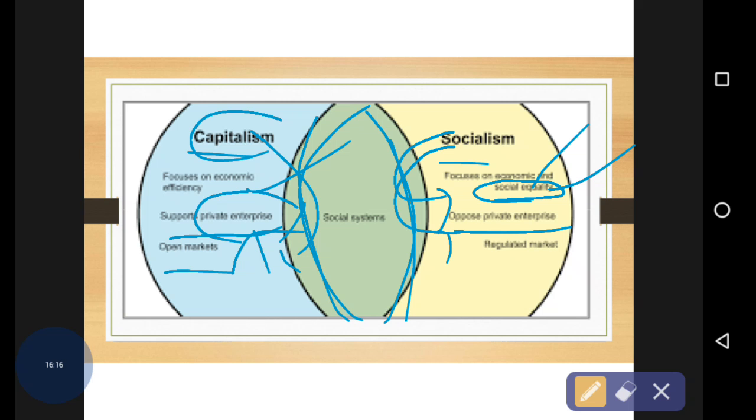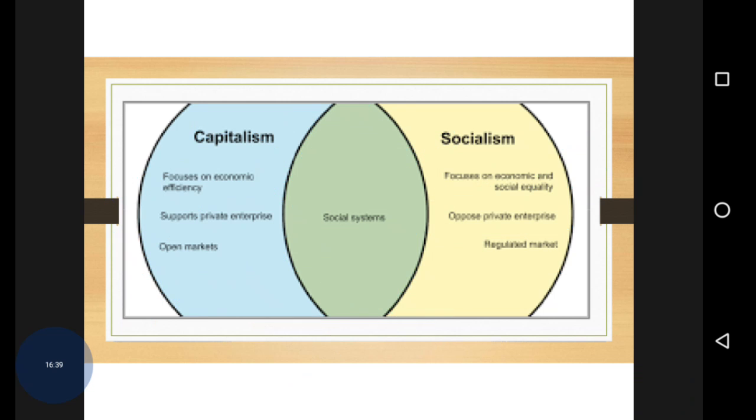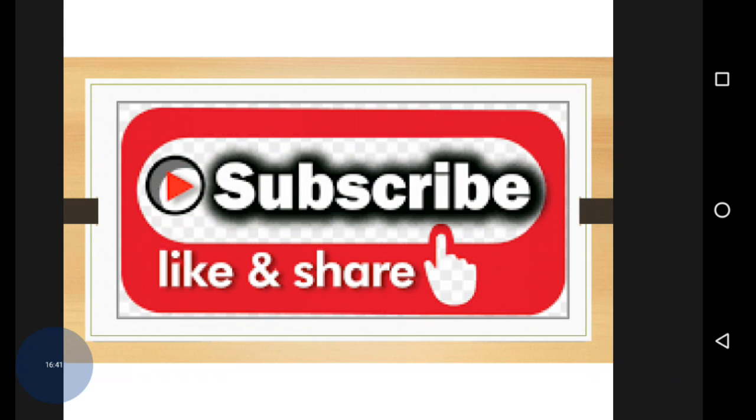Capitalism is based on the open market. Here there is no need for an open market. Here it is a regulated market under the control of the government. So this is the difference between capitalism and socialism. You can write it as a short definition of how they are differentiated, okay. And I think the topic is crystal clear to you.